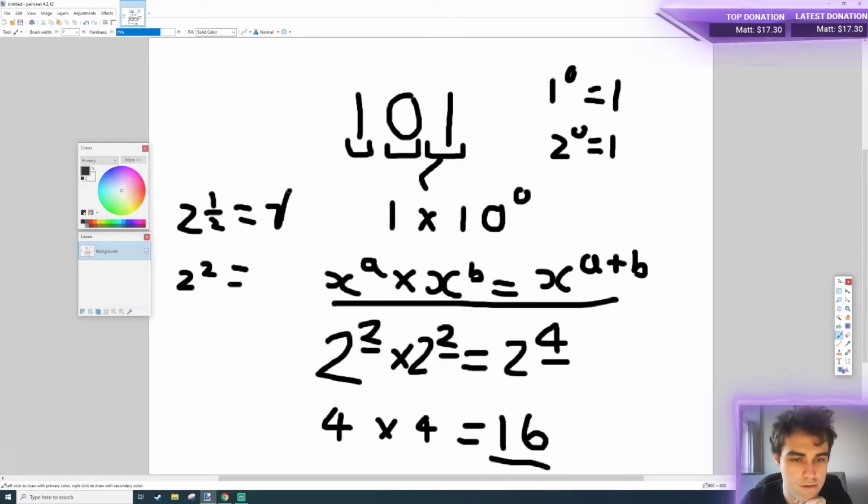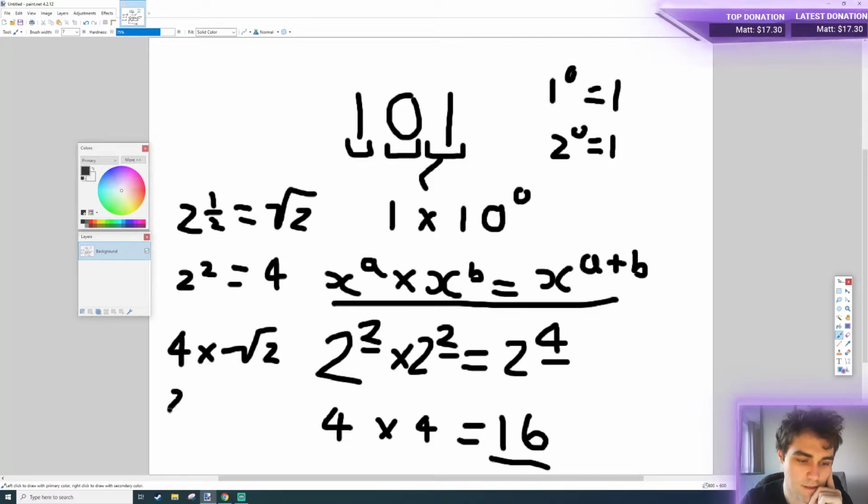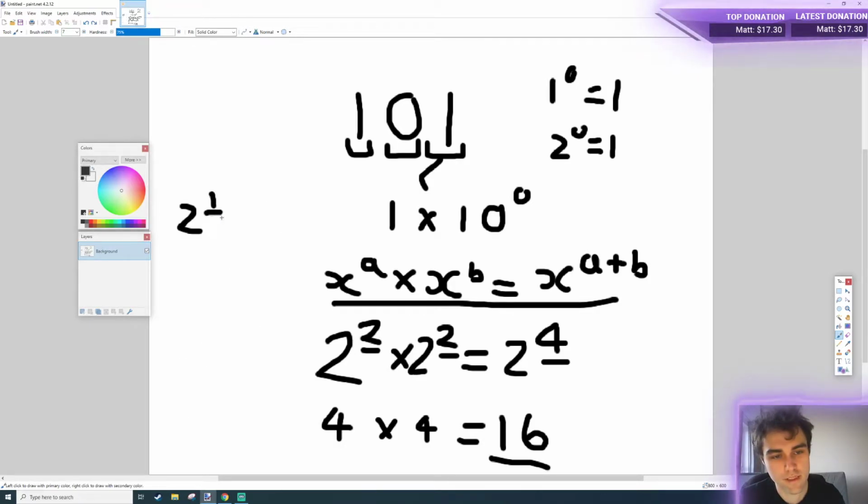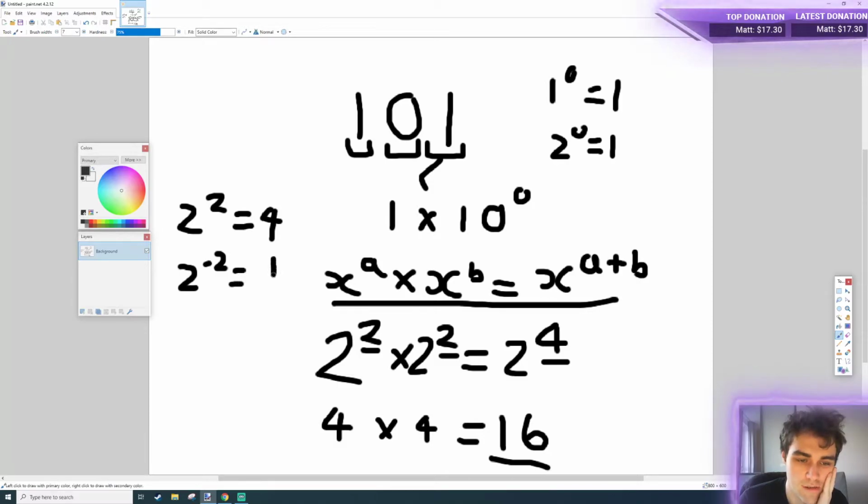What is it? Root 2 and 4. And if we multiply root 2 and 4 together, that's the same as doing 2 squared times... you know what, I've blundered this, haven't I? It's not 2 to the half. I want to say 2 to the minus 2, I think. So 2 to the 2 is 4. 2 to the minus 2 is 1 over 4.